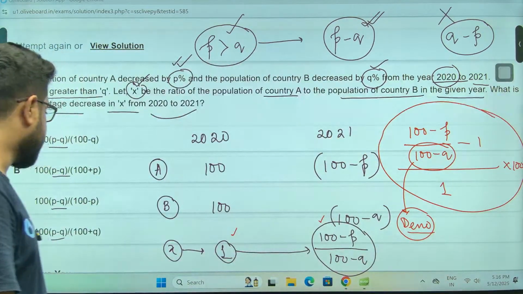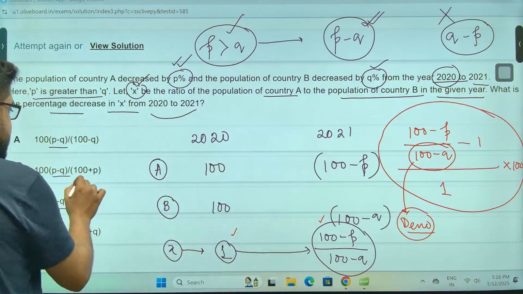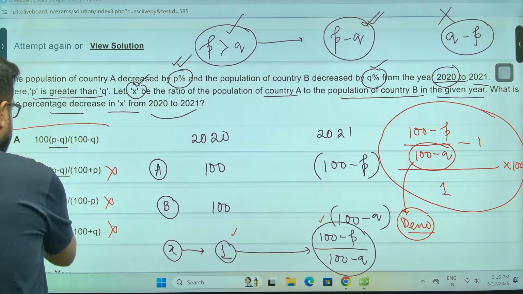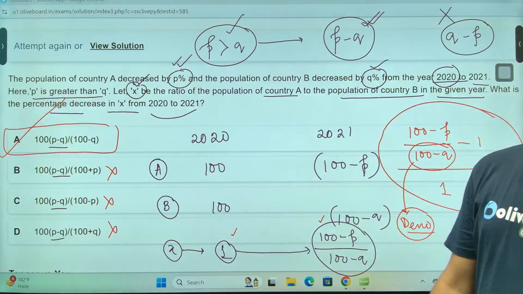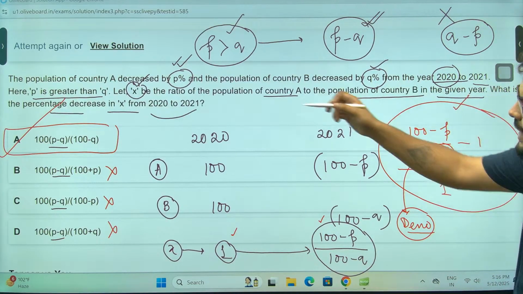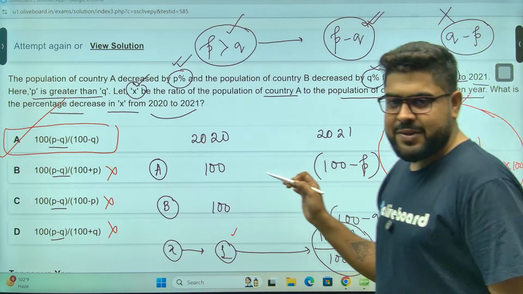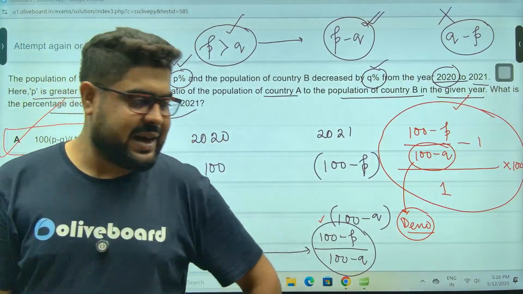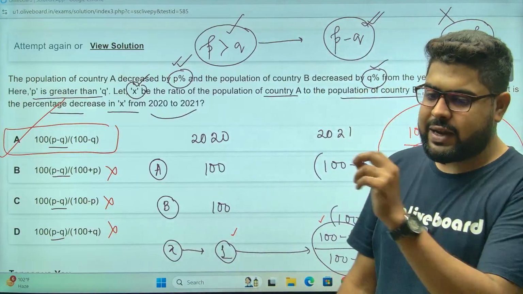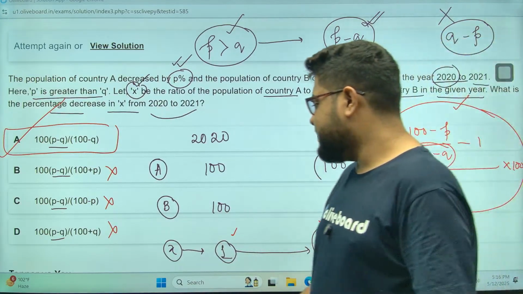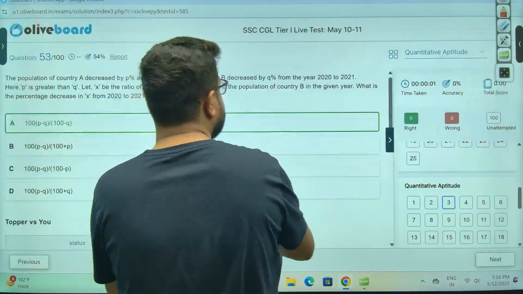Check the options, because I can see all the denominators are different. Sir, which option has 100 minus Q in the denominator? Not this one, not this one, not this one. Sir, option A has to be the answer. Also, if you go with just one simple line, 100 and 100 cancel, you will get P minus Q directly. But again, please understand, this is something that you can definitely use. Clear, everyone? Make sense? Option A is your correct answer.